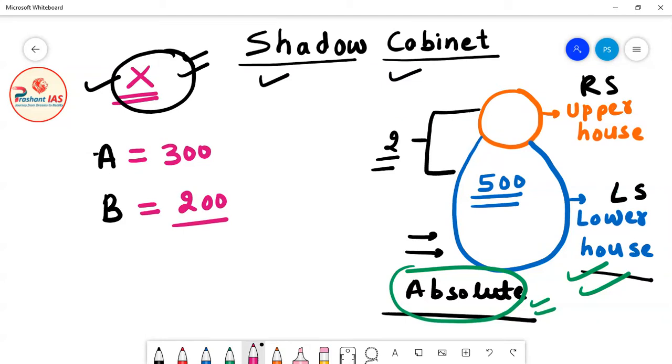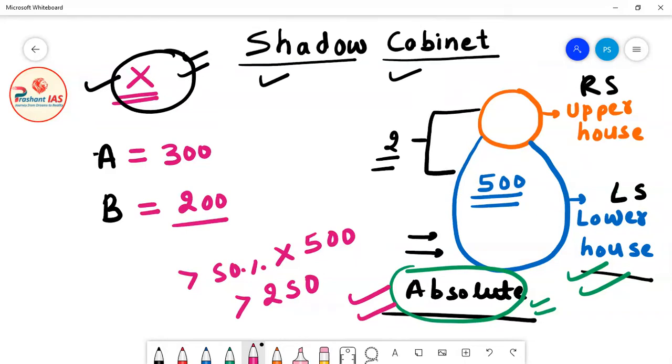I have told you that for the formation of government, absolute majority is needed. And what is absolute majority? Absolute majority means more than 50% of the total membership of the house. Here the total membership of the house is 500. So 250 is 50% of 500, and we need a number more than 250, so that number is 251. The political party which gets 251 seats will form the government.